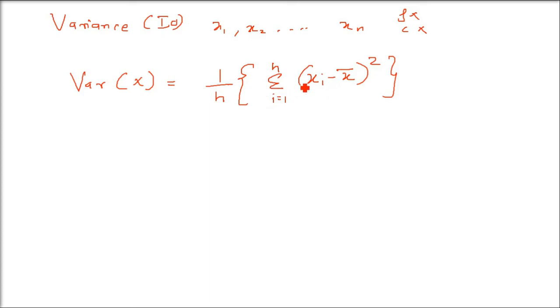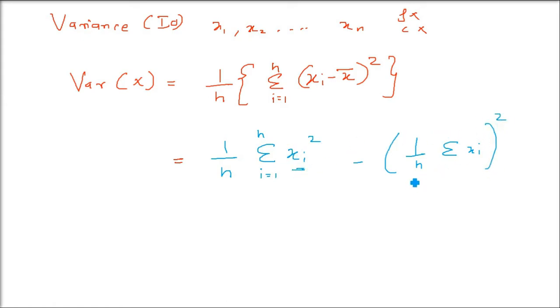Let us make it shorter. If I open it using (a minus b) whole square and apply this sigma, the final outcome of this particular variance will be, I'm just writing the formula, this is the same formula, just for the computation purpose it will be easy. 1 by n, sigma of xi square, all the values squared and added. Then minus, 1 by n sigma of xi, add all of them, then you have to square it. So here it is xi square, and here it is whole sigma xi by n whole squared. This is the formula of variance.